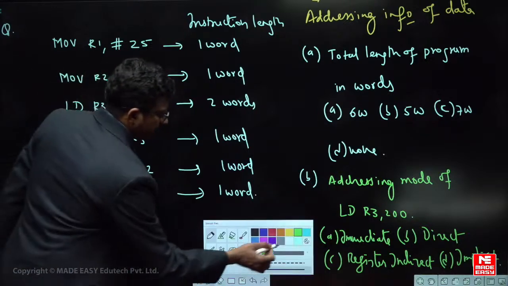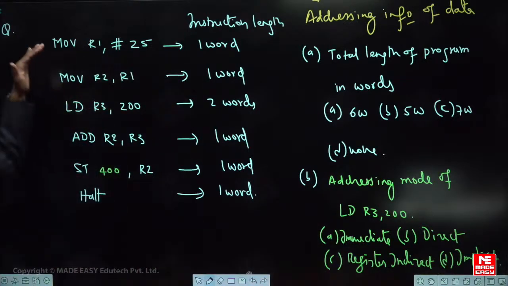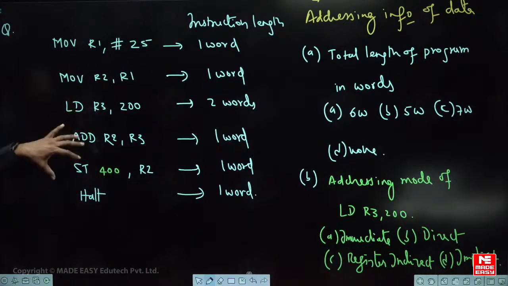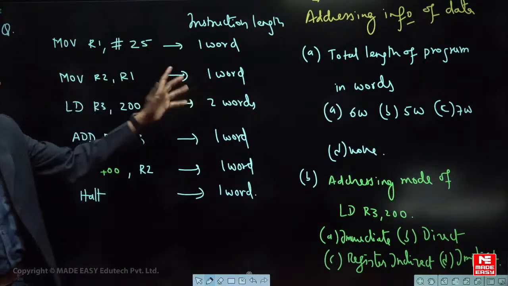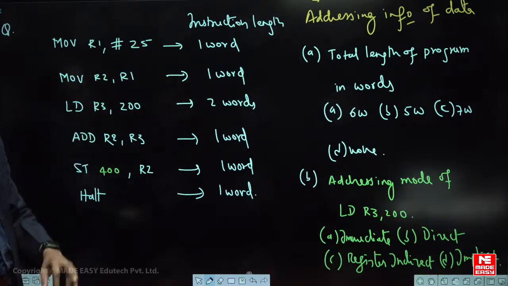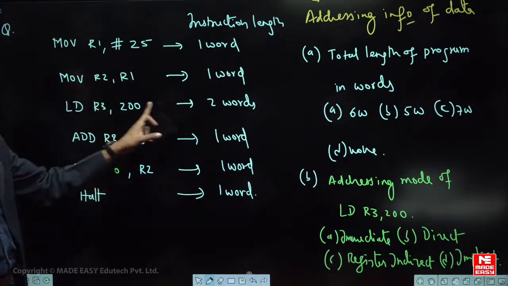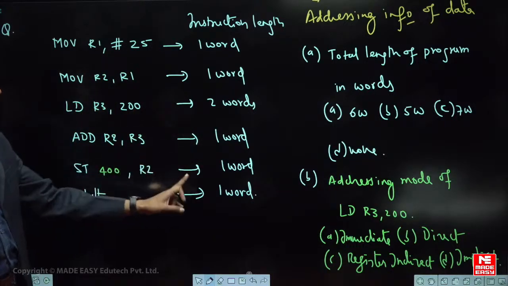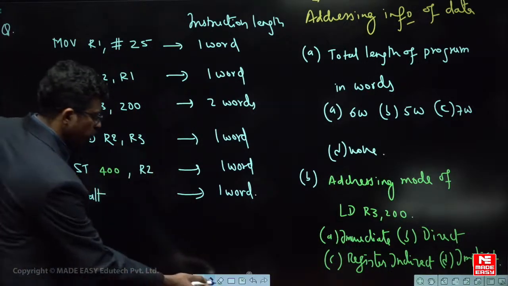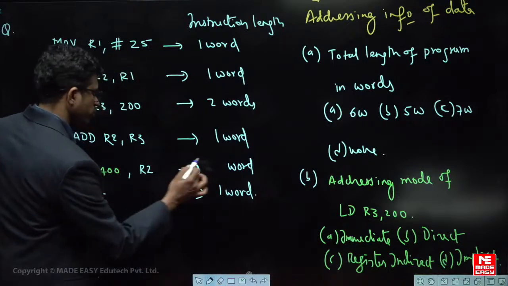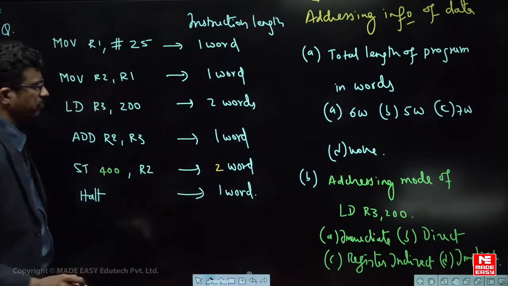Okay, see, there are different types of questions here. There is some program given to you, and the length of each instruction is given. Let us say this instruction is 1 word. He has given something like this. This one is 2 words. Sorry, one minute. It should be 2 words because we have changed this. This is 1 word, and this should be 2 words.